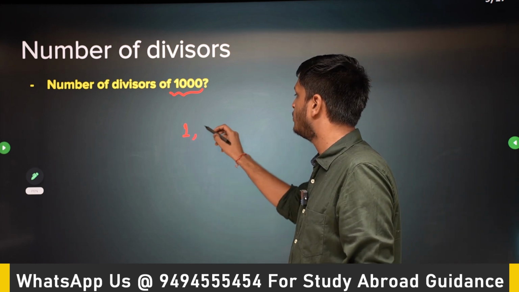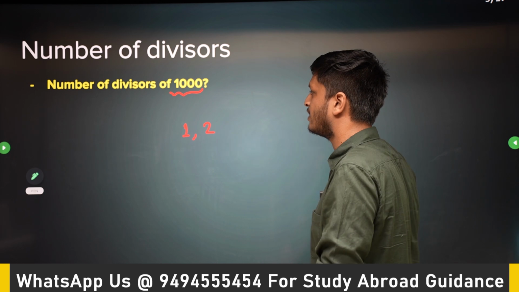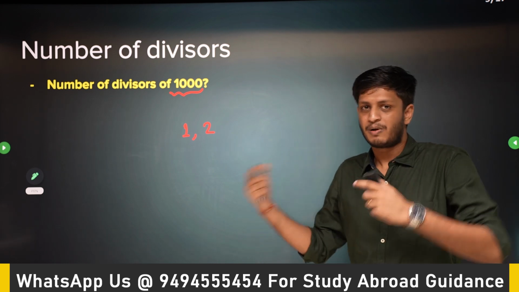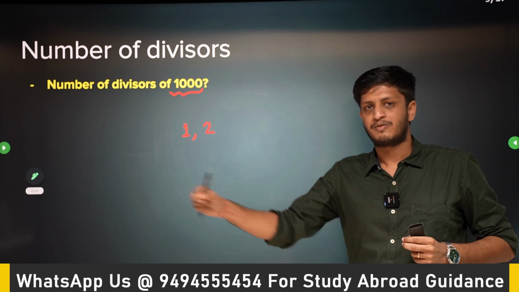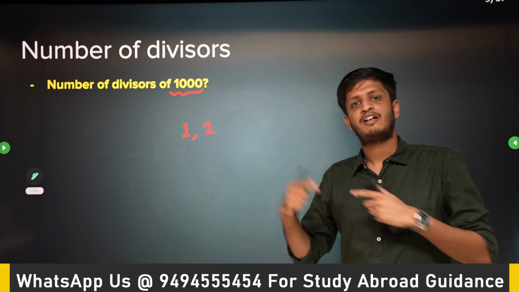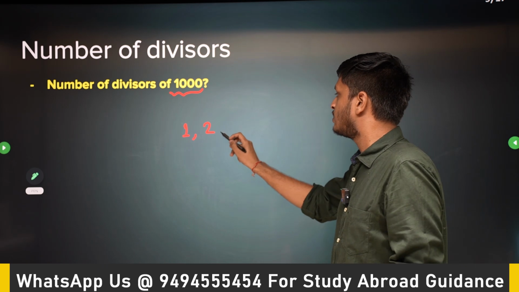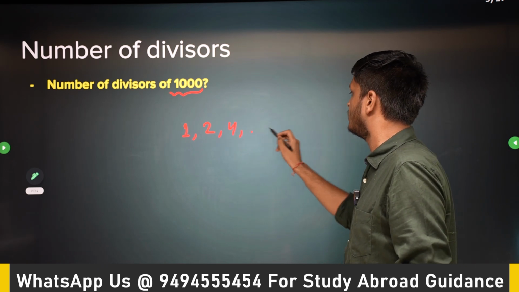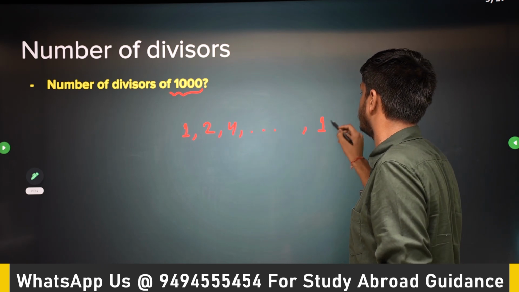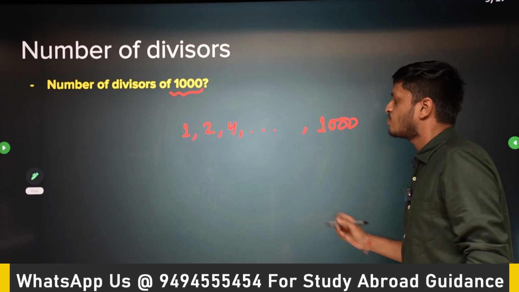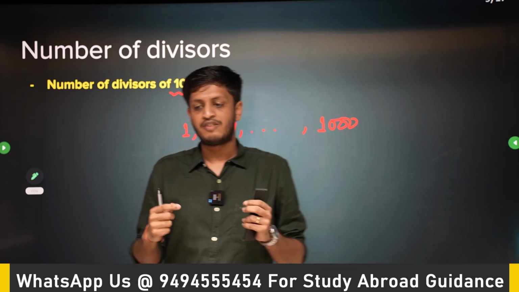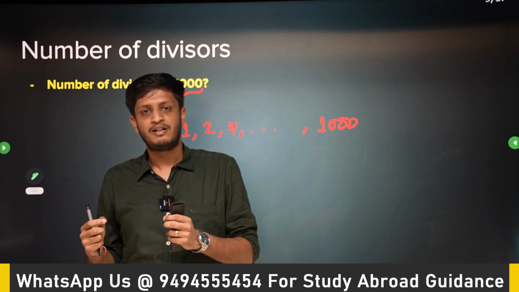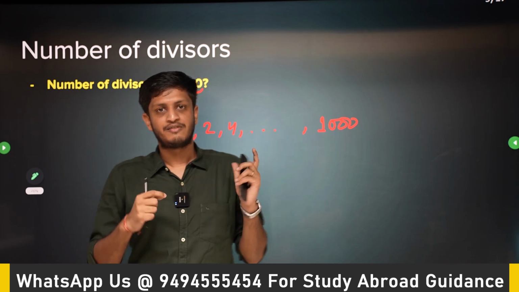If you keep going on counting like this, it will be very difficult, right? Again, it is a problem of counting. We have 1000 numbers between 1 and 1000. How many of them actually divide 1000? So 1, 2, 4 and so on up to 1000. Counting like this might take a lot of time, right? But we can very intelligently apply the rule of sum and product. So I will explain the formula first and then we will solve this problem.